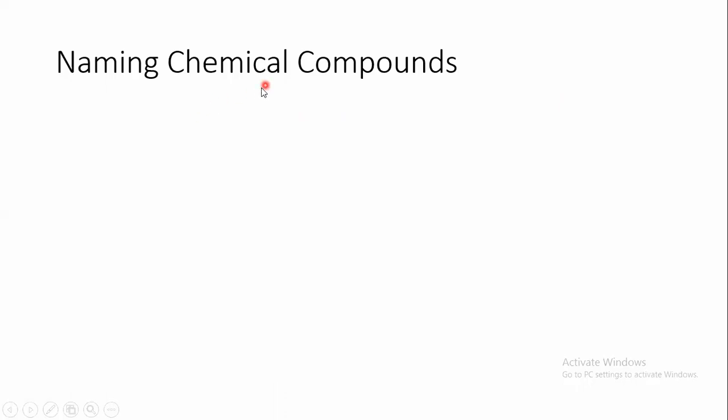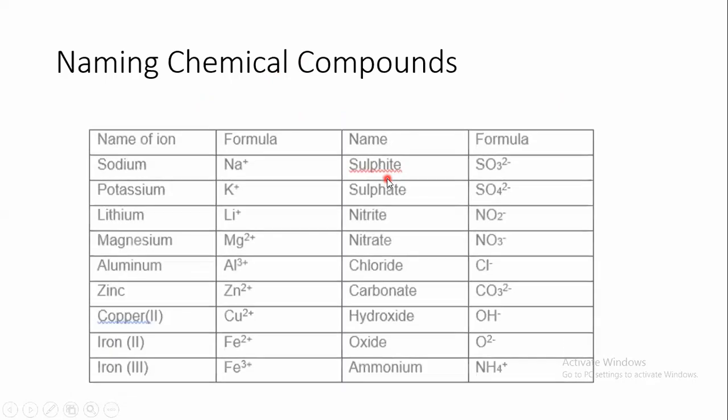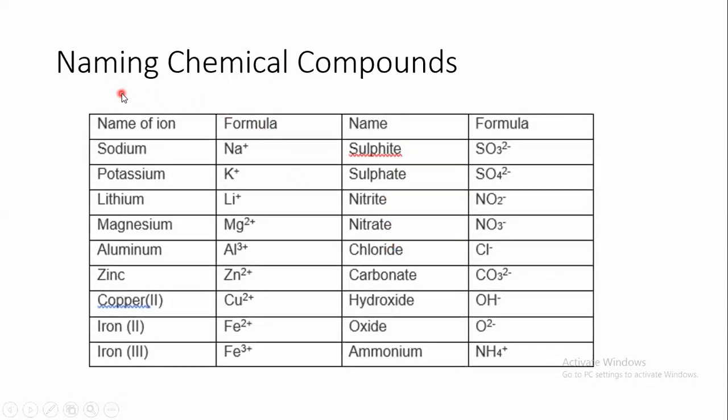Now we come to what we call the naming of chemical compounds. How do we name chemical compounds? Before starting, we have to know how to name the positive ions and the negative ions that will form the chemical compounds. We know that chemical compounds consist of positive ions and negative ions that are bonded together chemically.